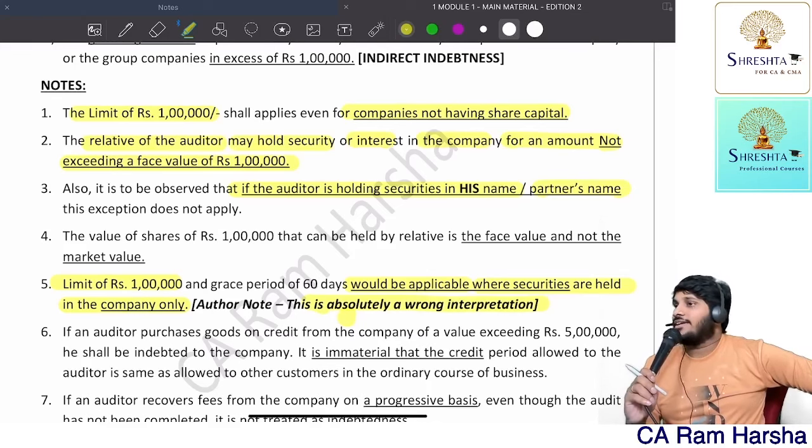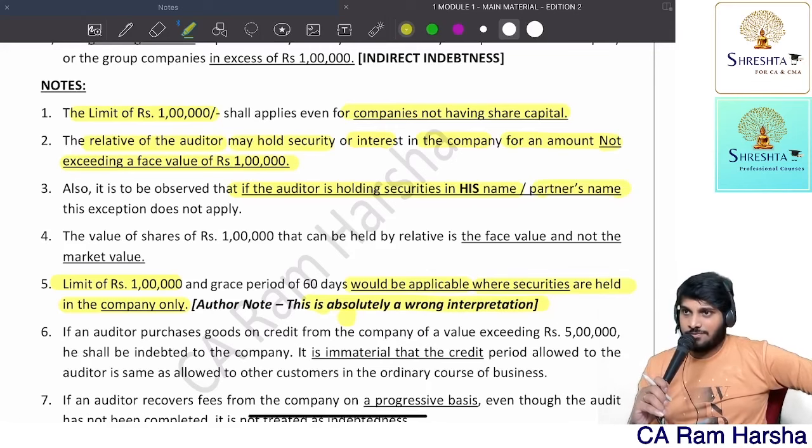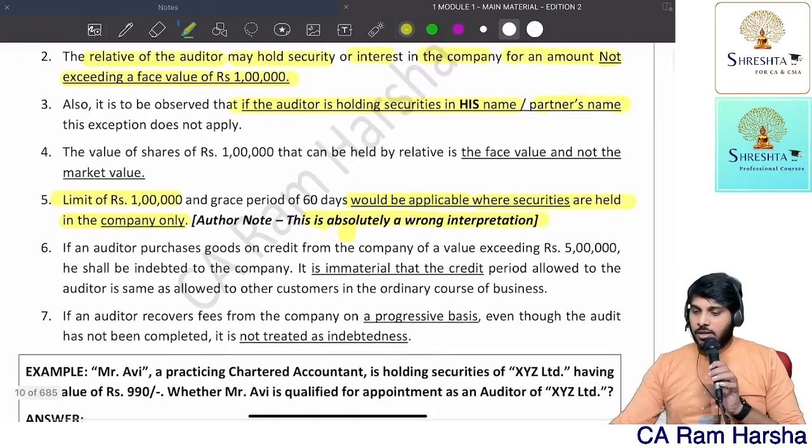Market value is irrelevant for us. We only look for face value because voting power is decided based upon face value, or market value? Simple logic. Able to understand? Whether voting by show of hands or voting by poll, whatever it is, it is based on face value, not relevant for market value. Clear? Next.